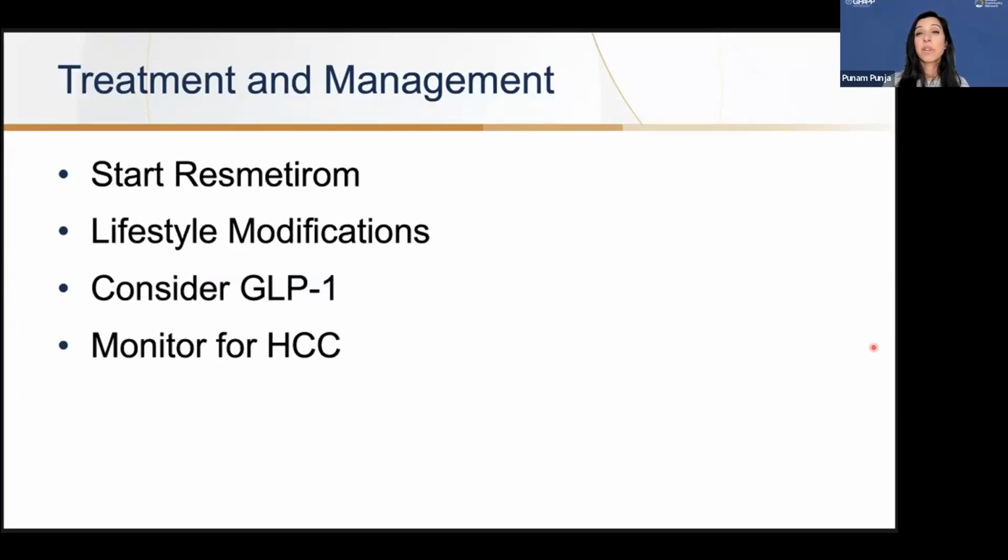Also recommend a multidisciplinary approach. Have the patient see cardiology, endocrinology, possibly a dietitian, and then monitor for HCC in patients that have F3 because there's a small percentage of patients that don't have cirrhosis but are at risk of getting HCC. So you want to have this patient undergo an ultrasound and an AFP possibly in 6 months.